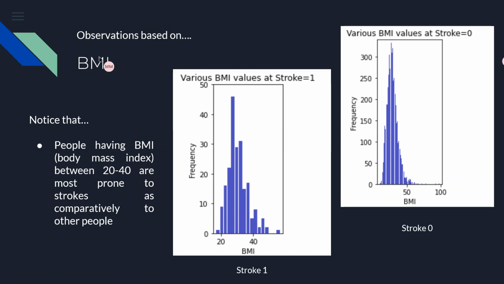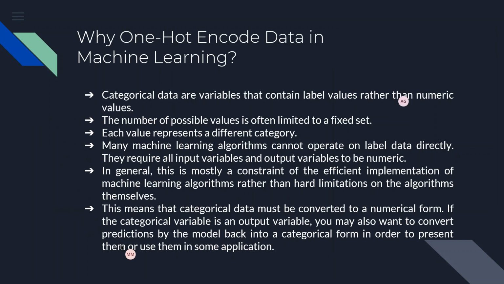Similarly, for observation based on BMI, we can assume that people between 20 and 40 have the maximum number of strokes. Around 30, we have the maximum frequency of strokes, around 27 to 30. So we can say that people having a BMI of around 27 to 30 can have a huge surge in the amount of strokes. Now, one hot encoding, Ashima will explain.